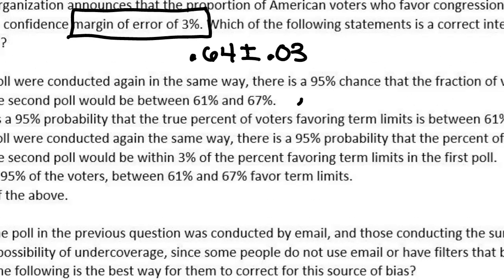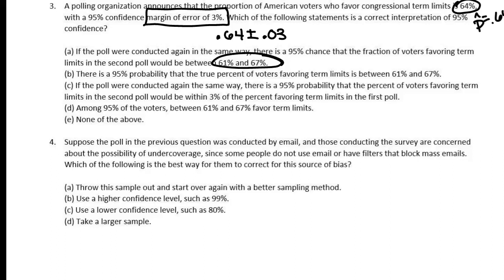Where did they get these numbers from? The margin of error. They plussed and minused to that 0.64, right? Is there a 95% chance that this would happen again? Think about what a confidence level means. What does a confidence level mean? Do you guys remember the day when we took a whole bunch of confidence intervals? We used the applet, and we just did them one after the other, after the other. We did a bunch of samples.